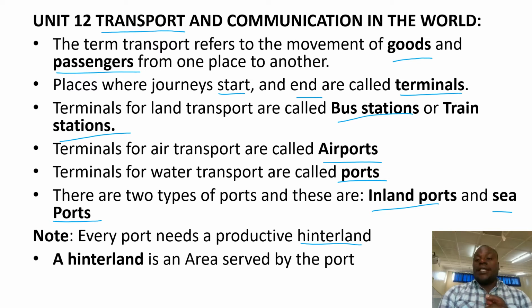What is a hinterland? A hinterland is an area served by the port. For example, we have Port Mombasa in Kenya, and it serves countries like Rwanda, Uganda. So Uganda and Rwanda are hinterlands of Port Mombasa.